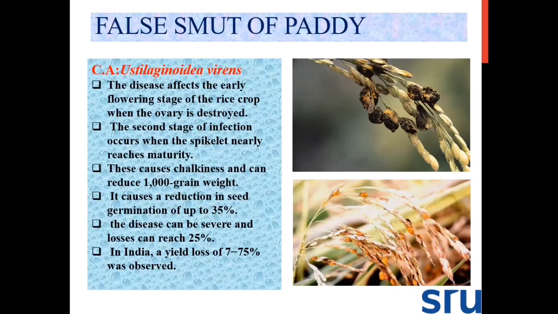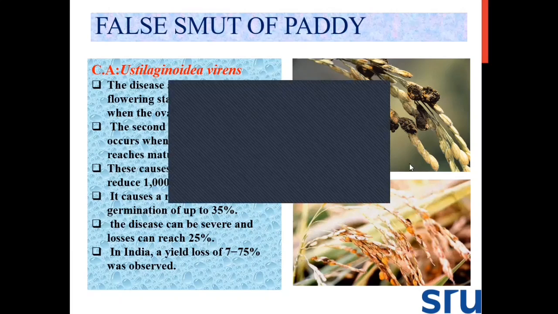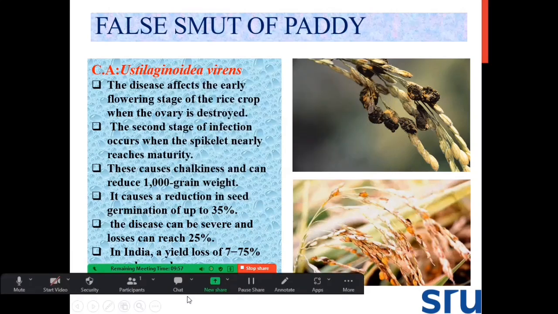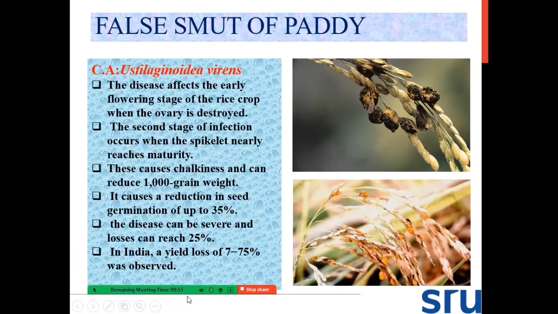Then coming to another important disease, false smut of paddy. This false smut of paddy is caused by the fungus Ustilaginoidea virens. The disease affects the early flowering stage of the rice crop when the ovary is destroyed. The second stage of infection occurs when the spikelet nearly reaches maturity. Mainly this disease infects the plant at the flowering stage.